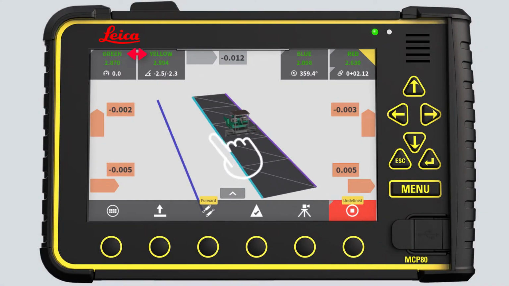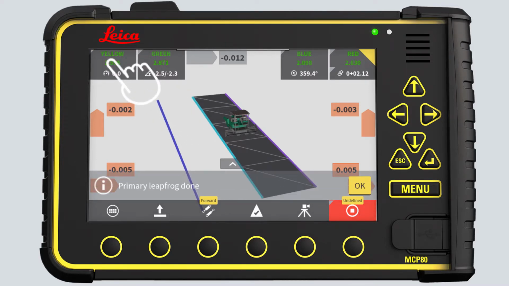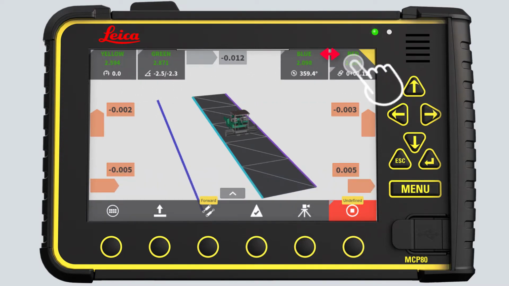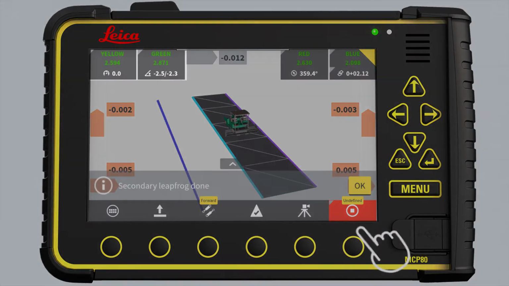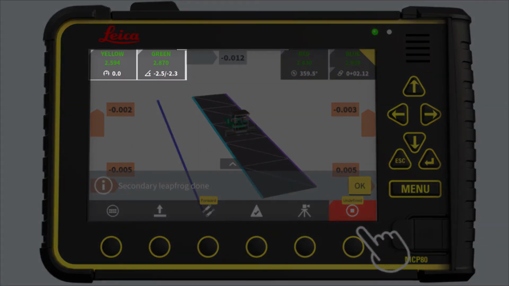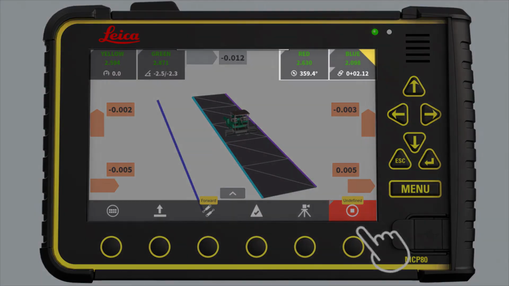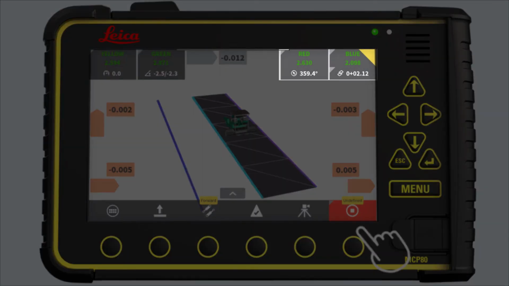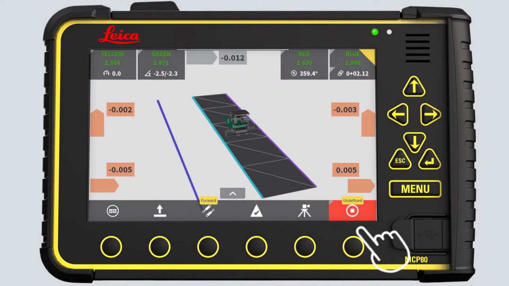To make a manual leapfrog, you press on the primary total station to make a primary leap, and on the secondary to make a secondary leap. They will automatically change state between primary and spare for the left side and secondary and spare for the right side. That is so simple. Note, if you only have 3 total stations connected, you can use the leapfrog functionality to change the spare total station from spare left to spare right just by tapping on it.